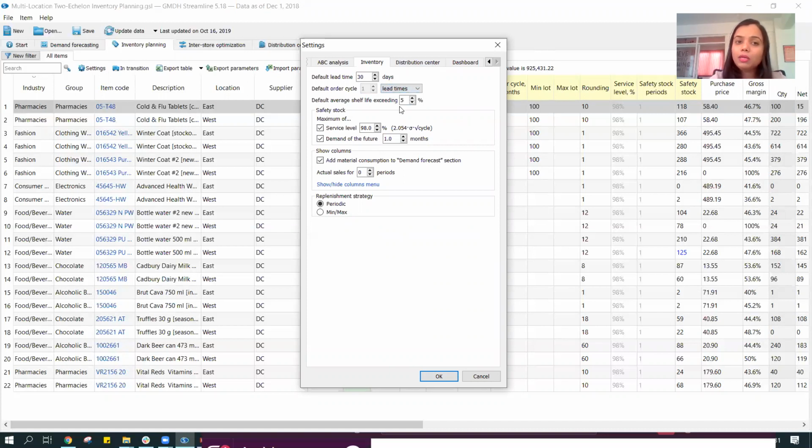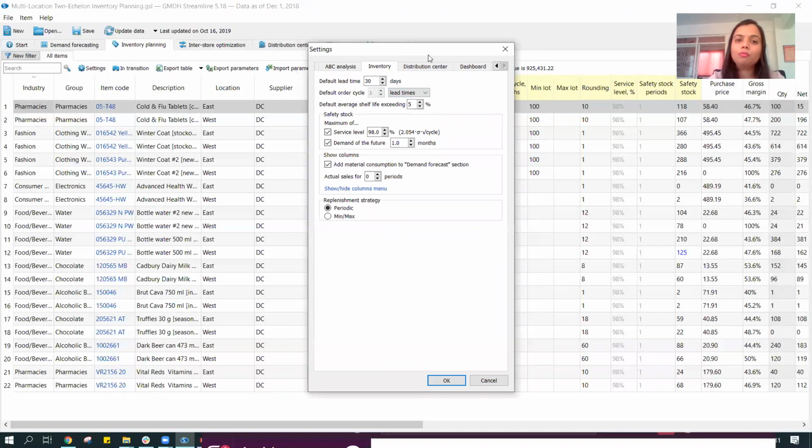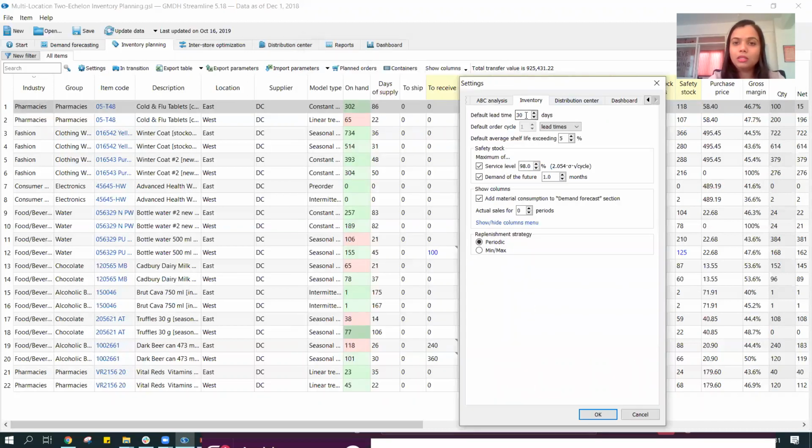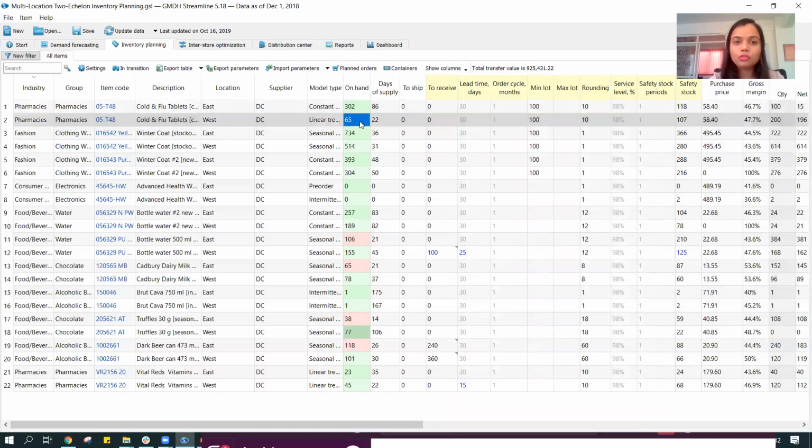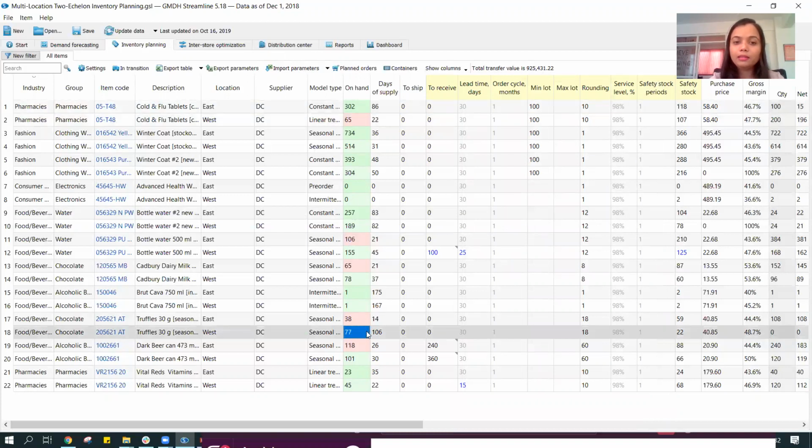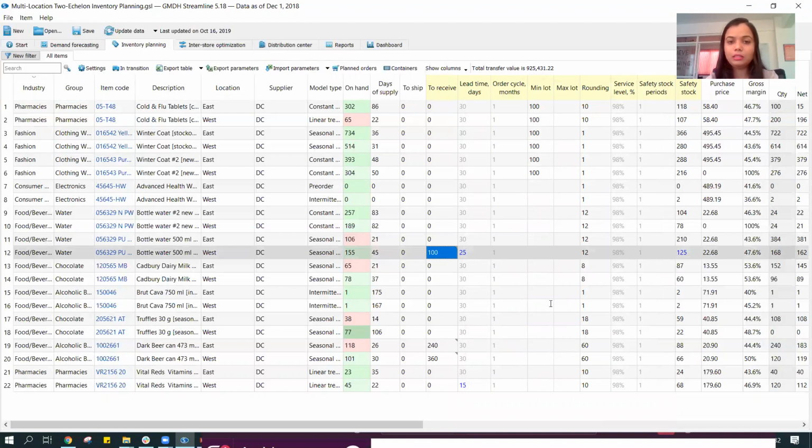I can have it lead time based ordering cycle where basis my lead time. In this case it's 30 days, but say I can change my lead times, and basis the lead time I can have my strategy defined, so that I maintain the right amount of inventory which is very necessary for my planning, and I do not exceed or do not go out of stock for those particular items. And it's going to give me an alert, and the alerts could be in the form of, say, the red and the green color icon that you see over here. The alerts can also come in the form that, let me just delete